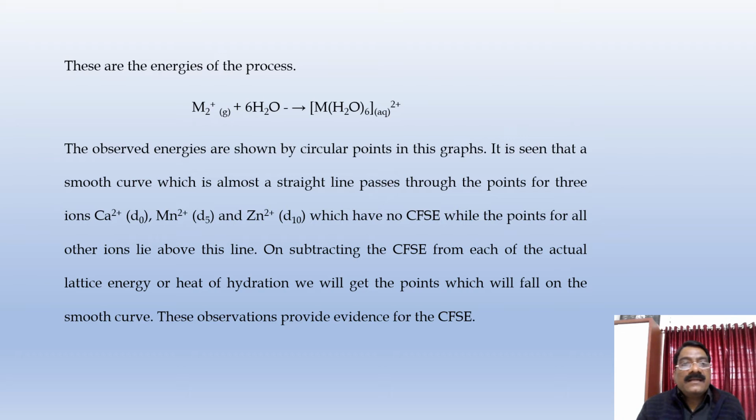It is seen that a smooth curve, which is almost a straight line, passes through the points for three ions, that is Ca2+, Mn2+ and Zn2+, which have no CFSE, while the points for all the other ions lie above the line. On subtracting CFSE from each of the actual lattice energies or heats of hydration, we get points which fall on the smooth curve.